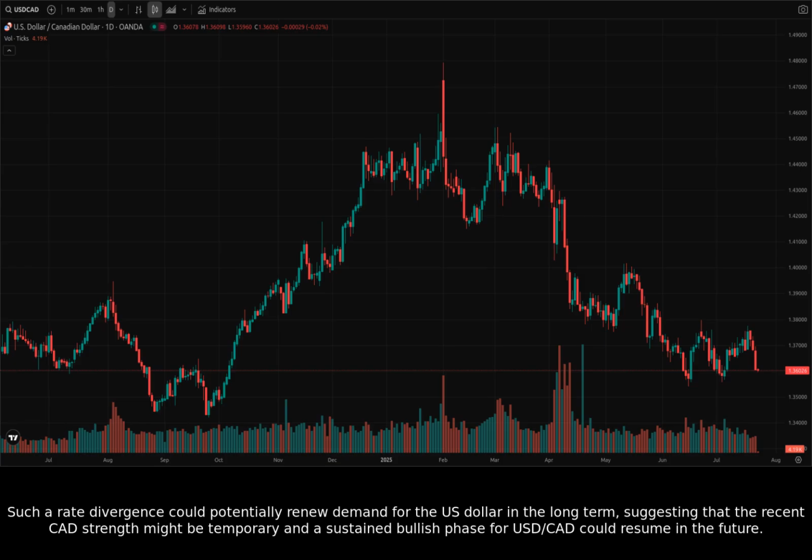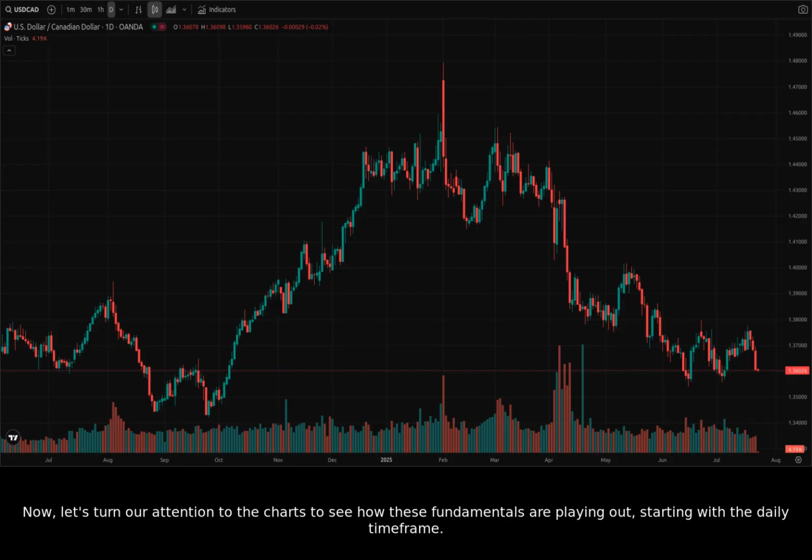Such a rate divergence could potentially renew demand for the US dollar in the long term, suggesting that the recent CAD strength might be temporary and a sustained bullish phase for US dollar to Canadian dollar could resume in the future. Now, let's turn our attention to the charts to see how these fundamentals are playing out, starting with the